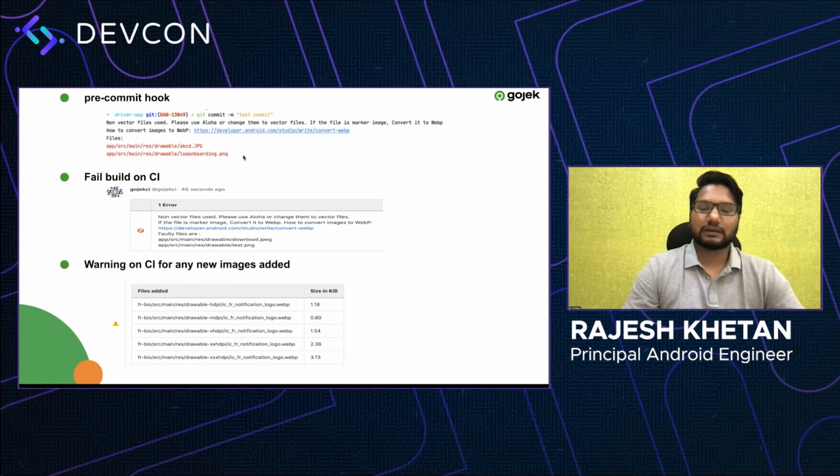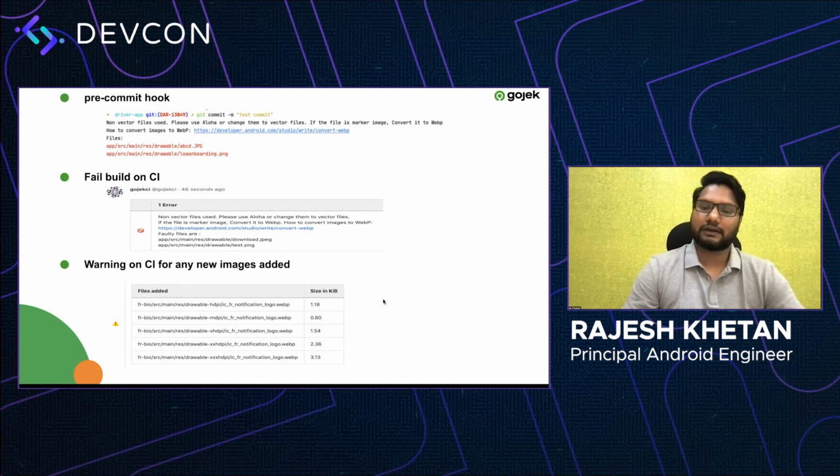Or if he is somehow able to push them to the CI, we have an error on CI as well. So the CI build will fail, and he will see this error, which will ask him to change the images to the required format. And then we also don't want our developers to keep adding new images, as we have a design library built for that, right?